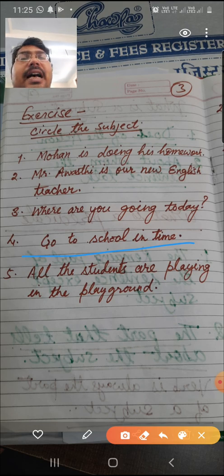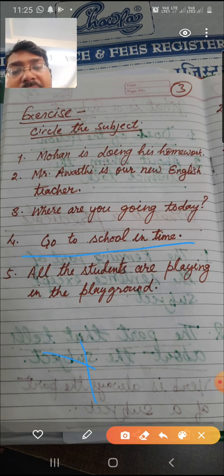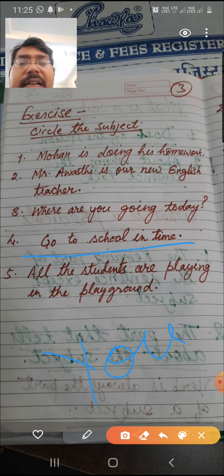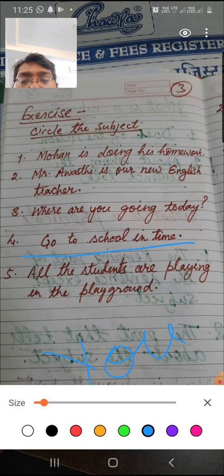But if somebody asks you what can be the subject in this, you can tell that you may be the hidden subject here in these imperative sentences. In imperative sentences, you may be the hidden subject. I hope it is clear to you.